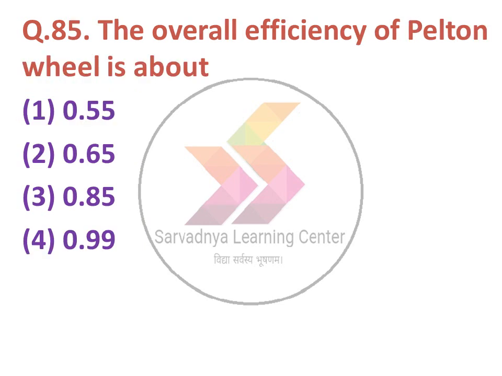Next question. The overall efficiency of Pelton wheel is about: option 1 0.55, option 2 0.65, option 3 0.85, option 4 0.99. The correct answer for the Pelton wheel is 85%, that is 0.85, option number 3.